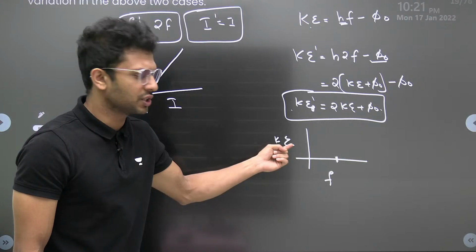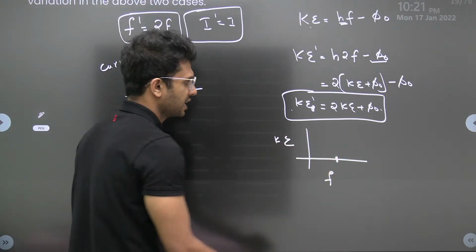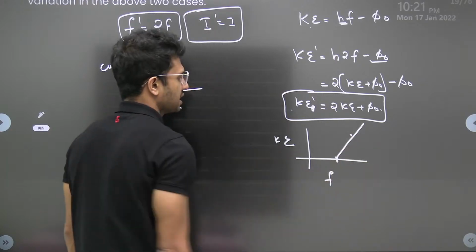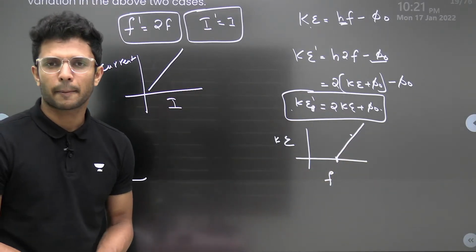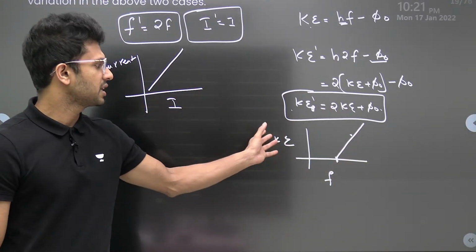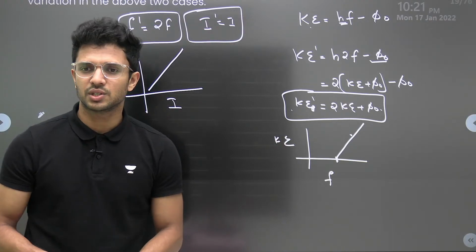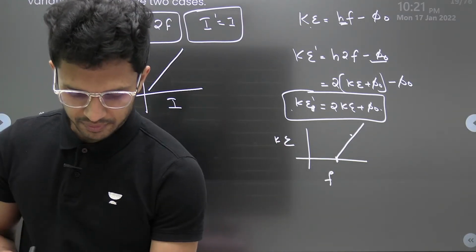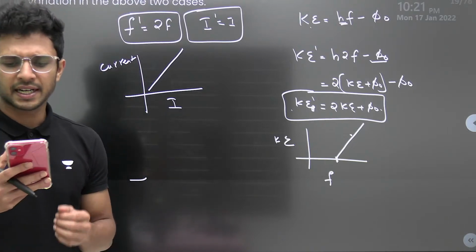Matlab, kinetic energy is 0. If the frequency is greater than that, you can see that kinetic energy will be increasing in a linear fashion like this. So this is going to be the graph of kinetic energy versus frequency. Theek hai? Clear?